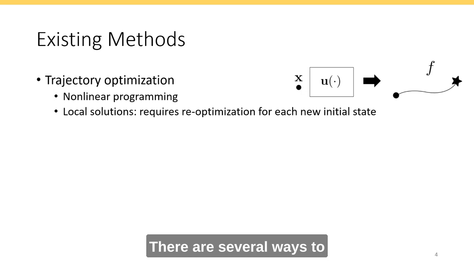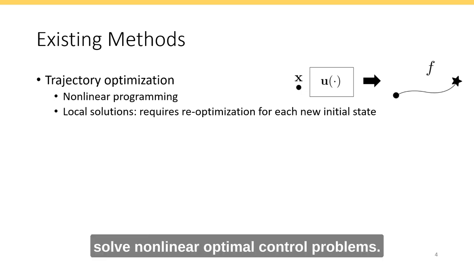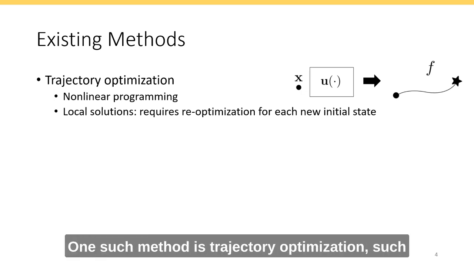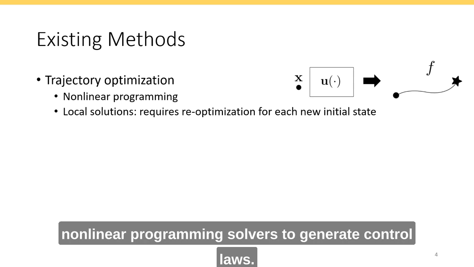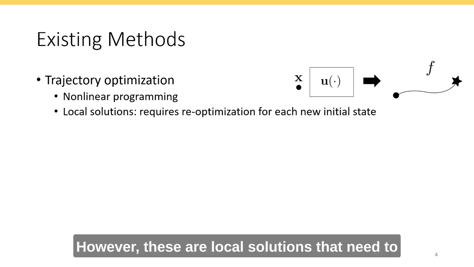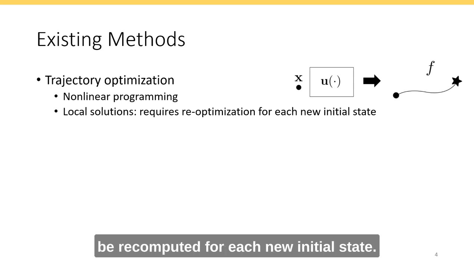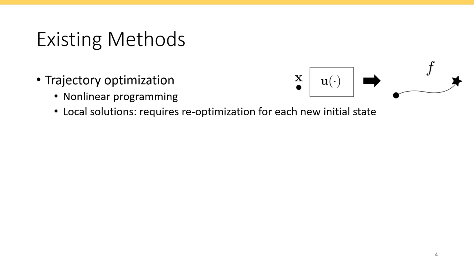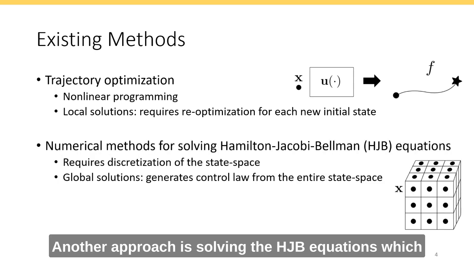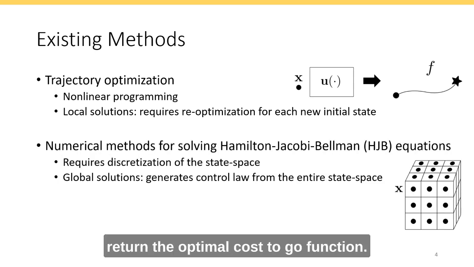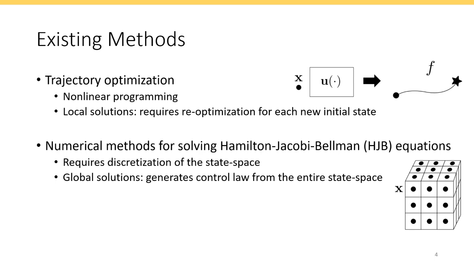There are several ways to solve nonlinear optimal control problems. One such method is trajectory optimization, such as nonlinear model predictive control, that uses nonlinear programming solvers to generate control laws. However, these are local solutions that need to be recomputed for each new initial state. Another approach is solving the HJB equations, which return the optimal cost-to-go function.